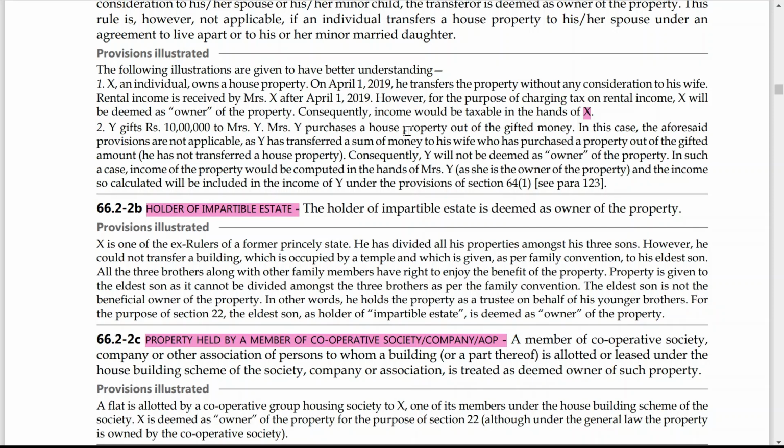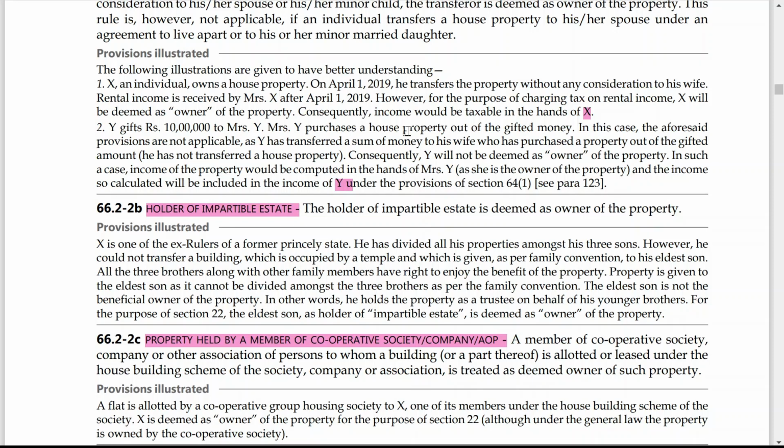Now Y gifts rupees 10 lakh to Mrs. Y, and Mrs. Y purchases a house property out of the gifted money. In this case, the aforesaid provisions are not applicable as Y transferred a sum of money to his wife who has purchased a property out of the gifted amount. He has not transferred the property. Consequently, Y will not be deemed as owner of the property. In such case, income of the property would be computed in the hands of Mrs. Y as she is the owner of the property, and the income so calculated will be included in the income of Y under the provision of section 64 subsection 1.